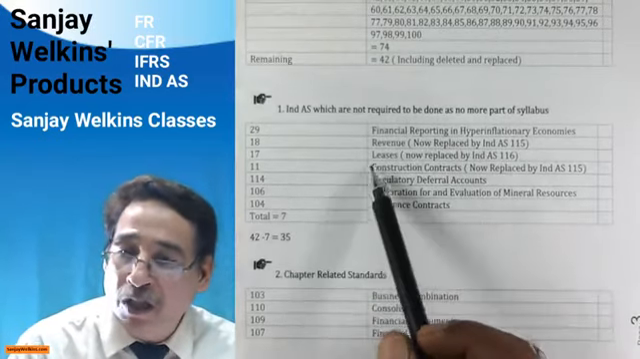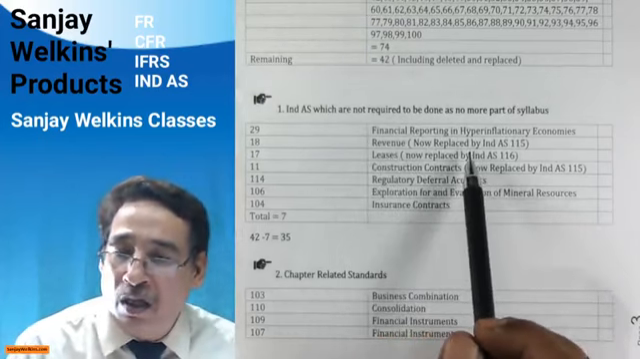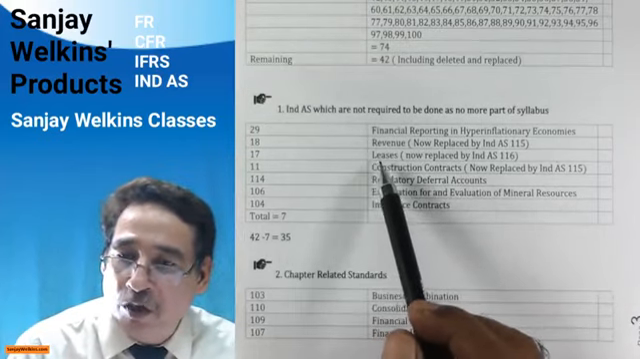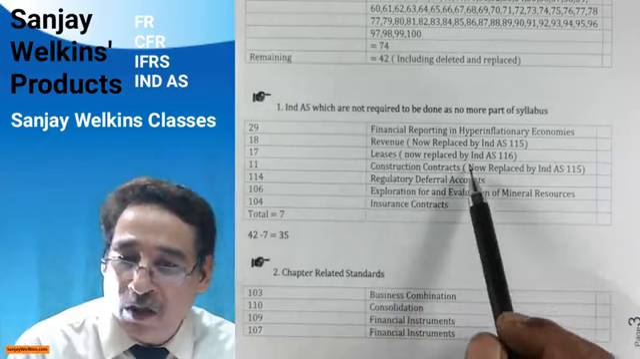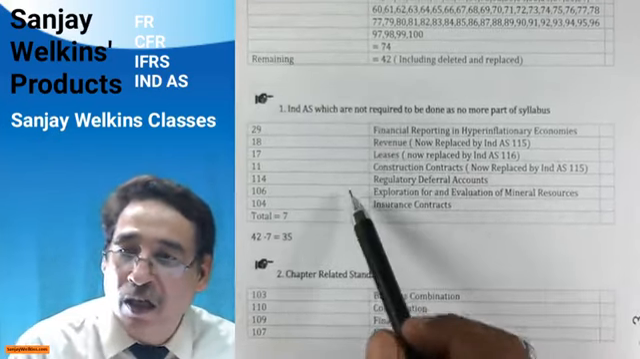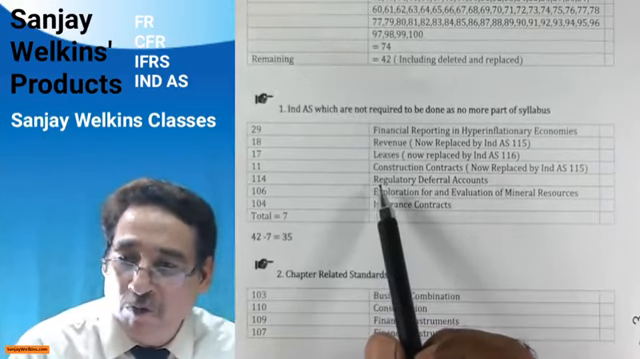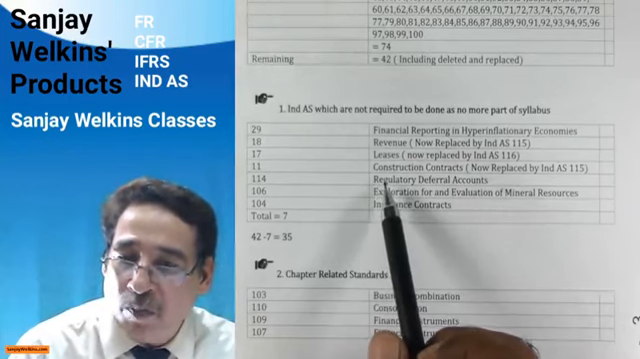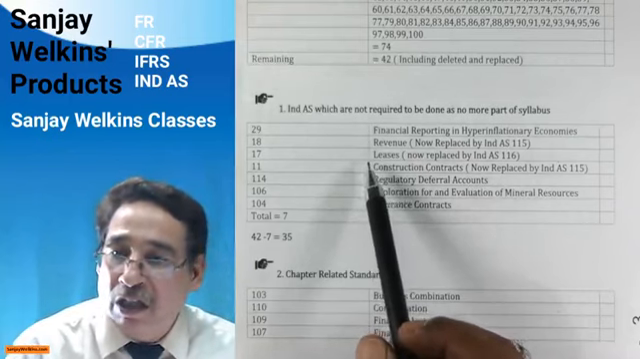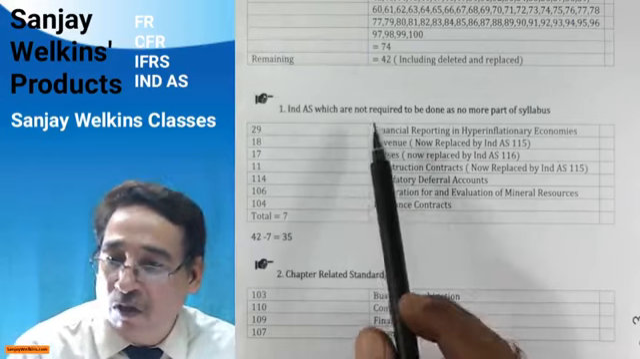At the same time, 18 has been deleted. As I've already told you, it has been submerged into Indian Accounting Standard 115. IND AS 17 you need not do because it has now been replaced by IND AS 116, as I told you a moment ago while going through the various serial numbers. And during that, I also told you that AS 11, which used to deal with construction contracts, has been submerged into IND AS 115. So it means 18, 17, and 11 have been deleted. No more such standards now. You need not do all these standards.